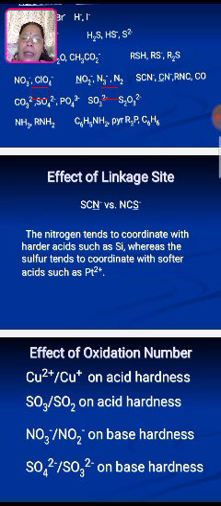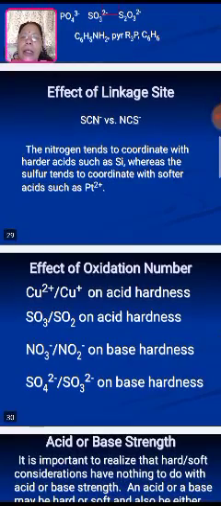Platinum is bonded with the thiocyanate through the softer side, that is sulfur, and silicon likewise is bonded through the nitrogen, which is hard. Therefore there is bonding with the same ligand but with different metals, which explains the effect of linkage site by the hard and soft, or we can say Pearson, concept.